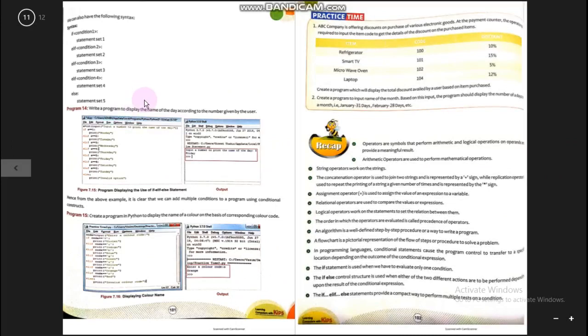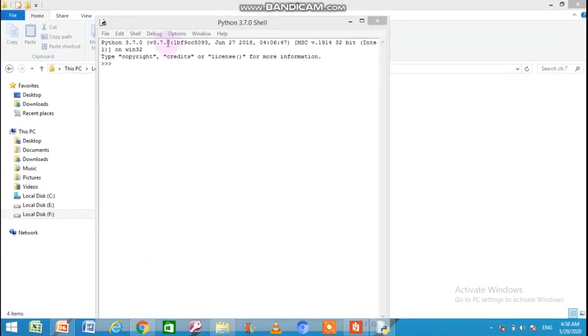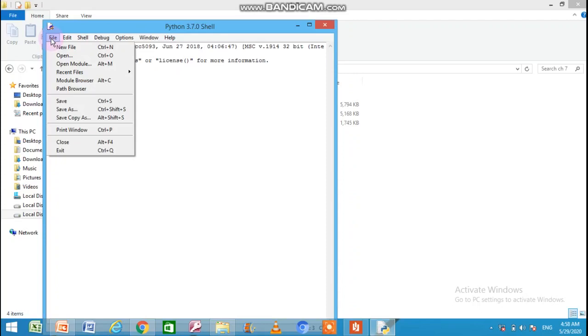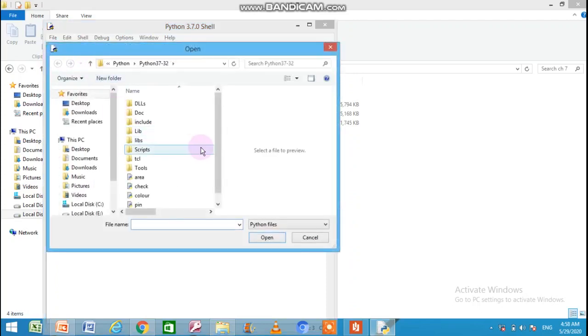My dear students, I have made some programs which are given in your book. Let us see those programs working. I have already created those programs. First of all, we will see the program based on sequential statements. So I am opening the file: click on File, Open. Area.